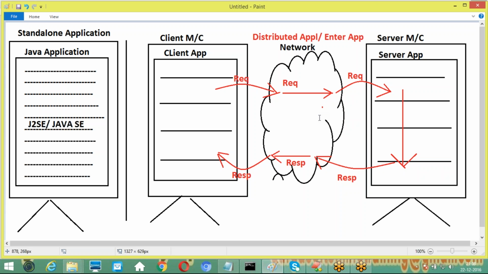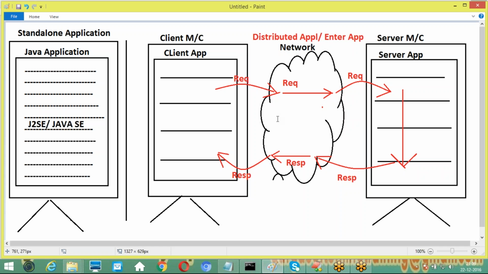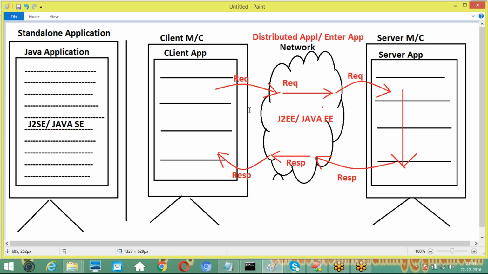They are simple applications, their scope is very little. But the scope of distributed applications is very wide. Because of this reason only, to prepare these distributed applications, Sun Microsystems has provided a separate technology set. That technology set is J2EE, or we can understand it as Java EE. That's all. So this is exactly the point about distributed applications. Good, sir.